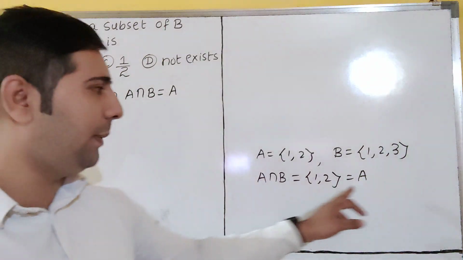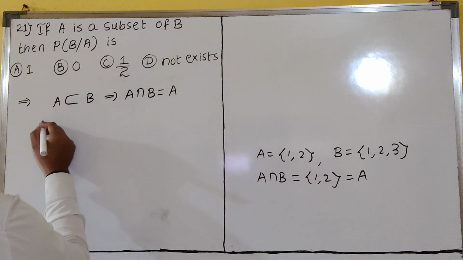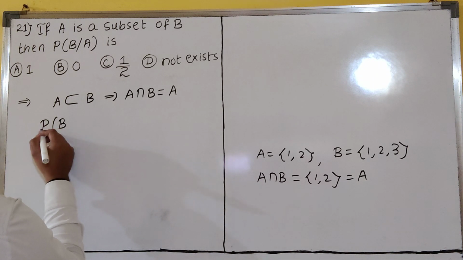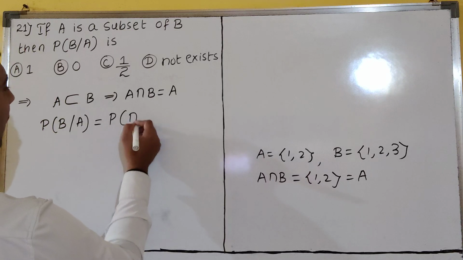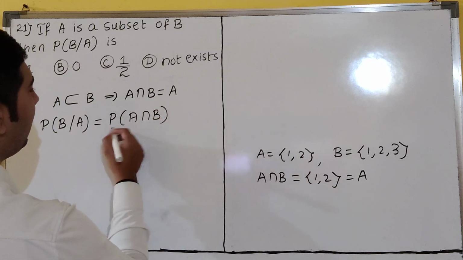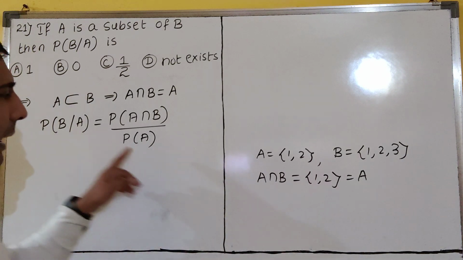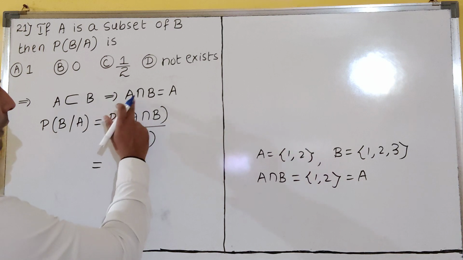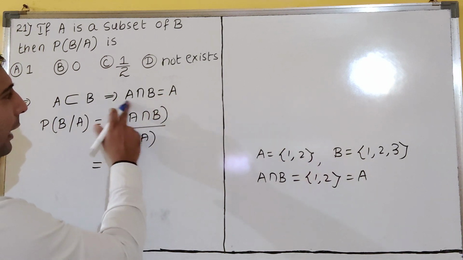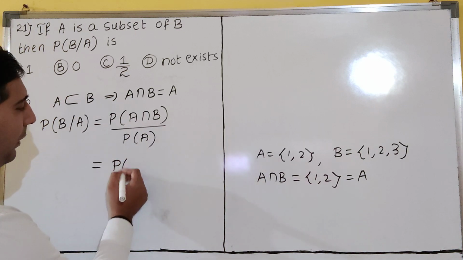A intersection B is what? A only. A is a subset of B means. So what I have to find? P of B bar A. P of B bar A is what? P of A intersection B divided by P of A, dear students. Yes or no? A is the second element, so you have to write second elements down. P of A intersection B is what? A intersection B is A. So A intersection B, you write it as A.